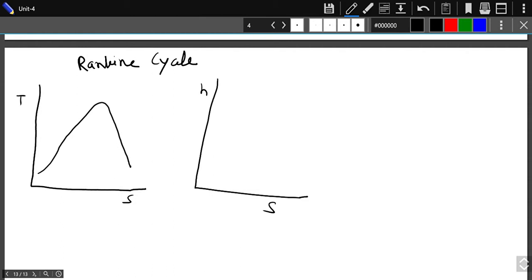So in the Rankine cycle, those constant temperature processes are replaced with constant pressure processes. Okay, so the HS diagram is somewhat like this.